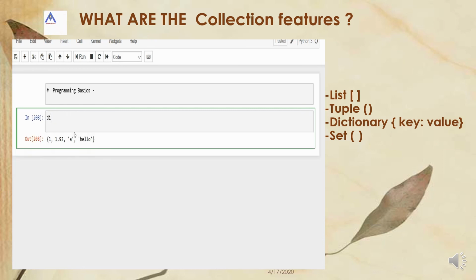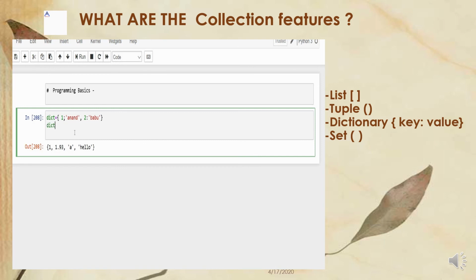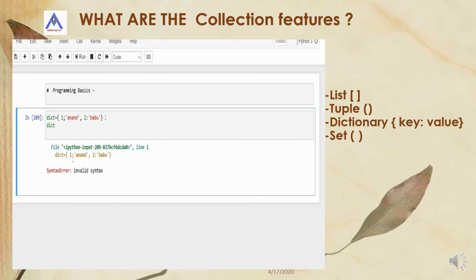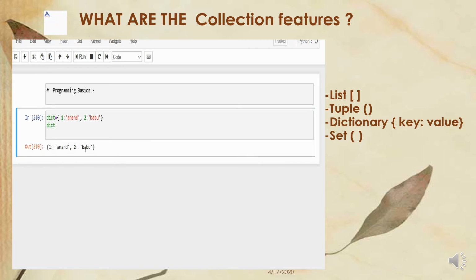So now let us talk about dictionary. A dictionary is a key value pair. You have to use curly brackets. Let me say 1 is a person, you can say Anand, comma, then an ID number or something like that, Babu, like that. So now you have to print the dictionary value. Here you have to use a colon, there is a syntax error otherwise. So you have to use this and print 1 and 2.